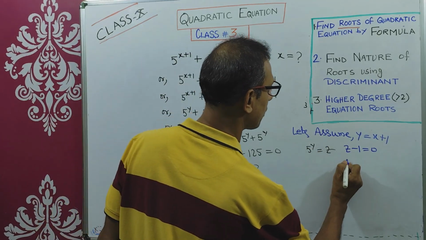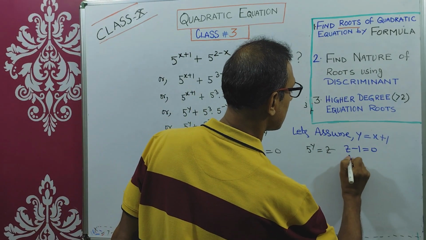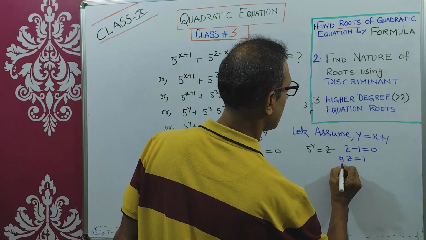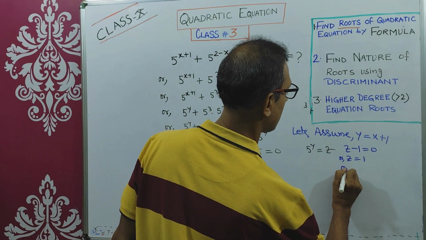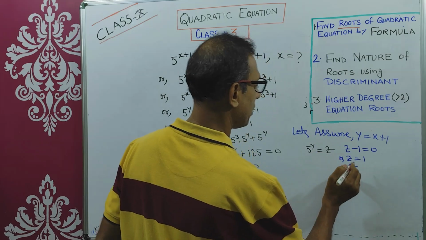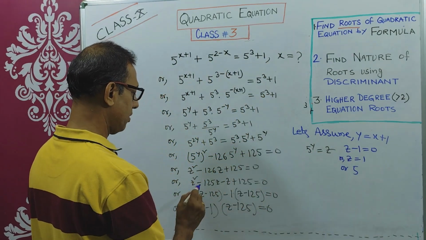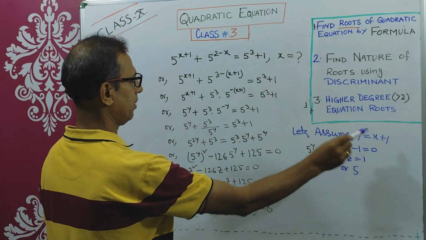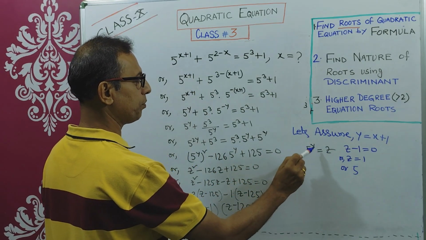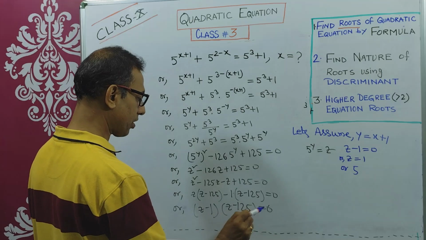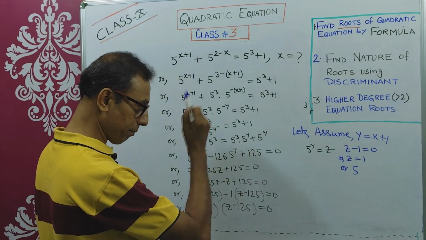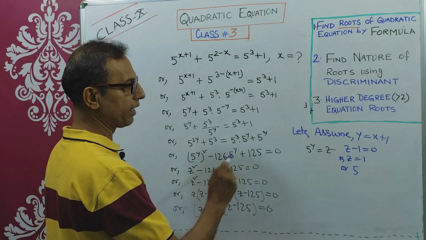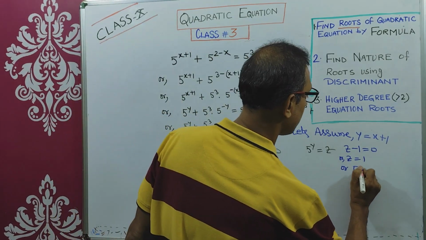So if z minus 1 equals to 0, that means z equals to 1. z means 5 to the power y. Right? First you are replacing x plus 1 with y. Then you have replaced 5 to the power y with z. Now the equation is in z format. Now in the backward part, how will we do it? First you replace z with y. So 5 to the power y